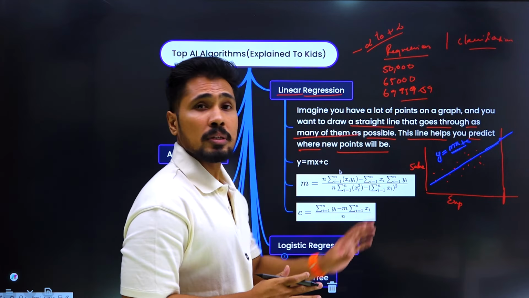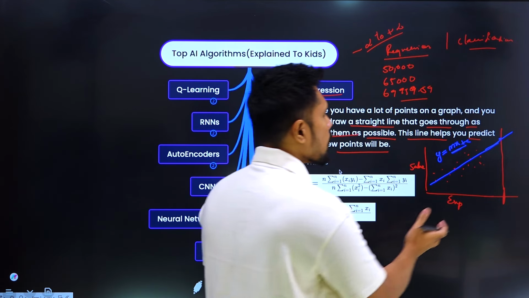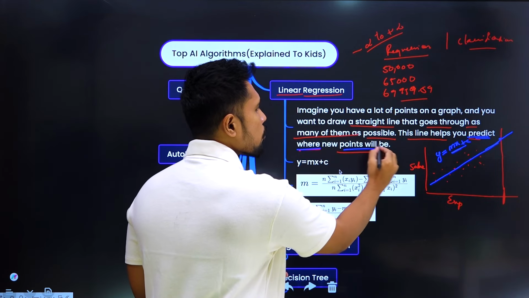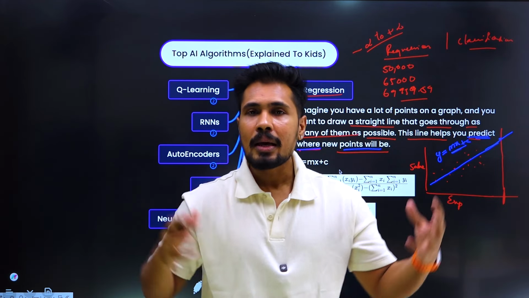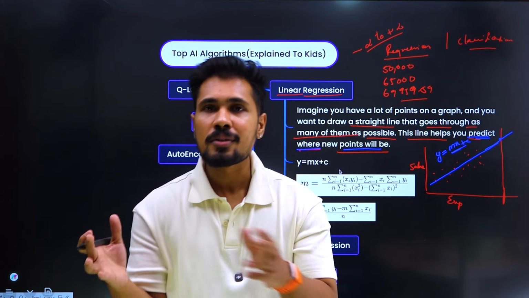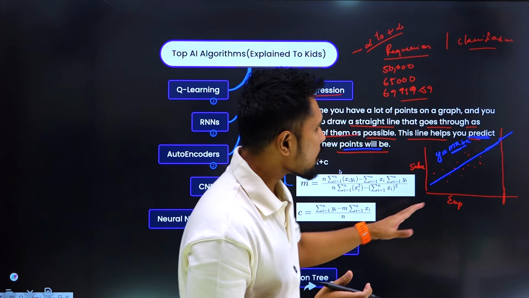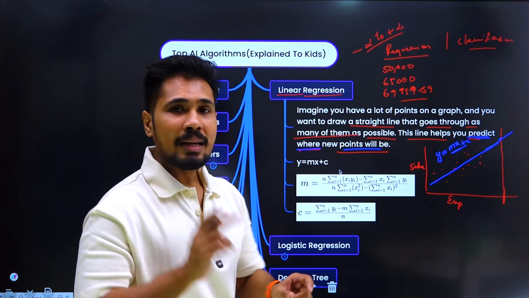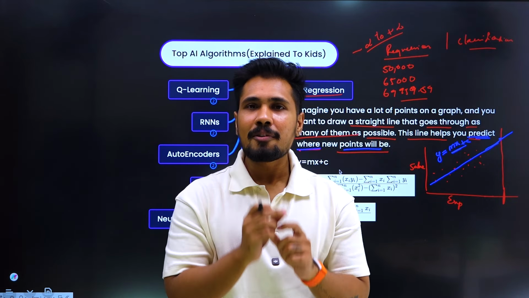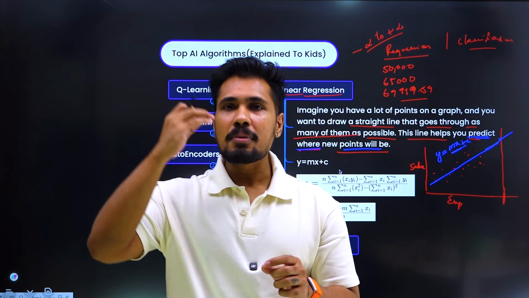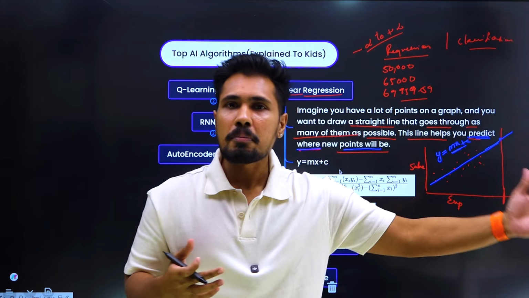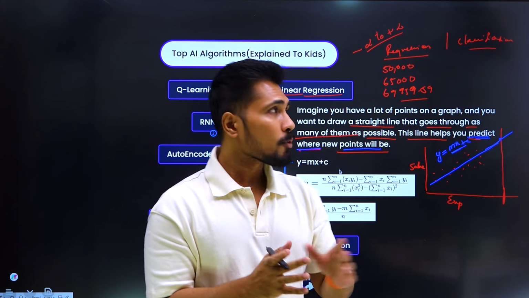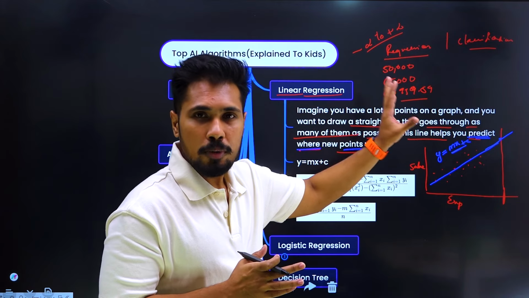If you are able to know this equation of the line, you are able to make a statement or a prediction about where new points will be. So if anyone comes with, hey, I have 15 years of experience, what is going to be my salary? By using this line, you are able to make that statement, which is called linear regression. If you want to make a statement about salary, or about how much loan you are able to get, for this kind of thing we need to go with a regression algorithm from machine learning.